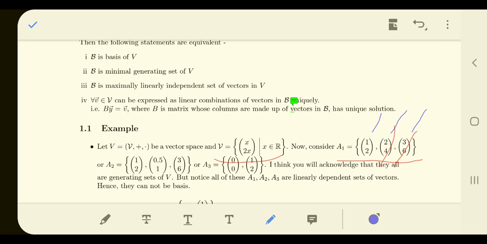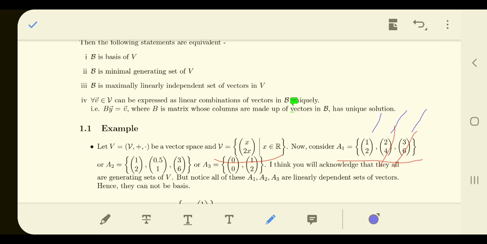Yes, (1, 2) can be generated by taking 1 times (1, 2), 0 times (2, 4), 0 times (3, 6). (1, 2) can also be generated by 0 times (1, 2), half times (2, 4), 0 times (3, 6). Similarly, (1, 2) can also be generated by 0 times (1, 2), 0 times (2, 4), and 1/3 times (3, 6). So you don't have a unique representation of any vector in vector space V.